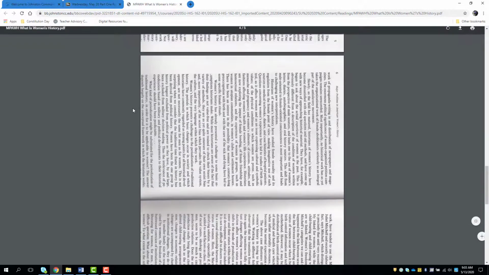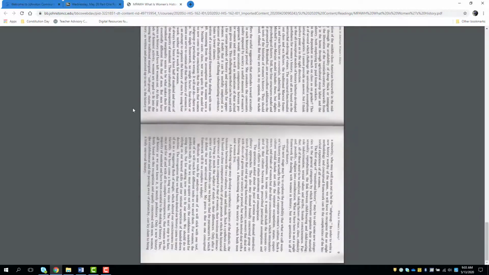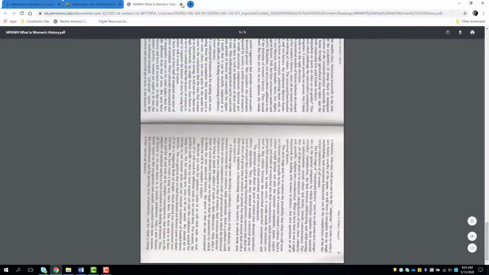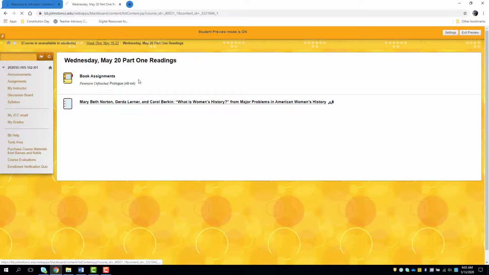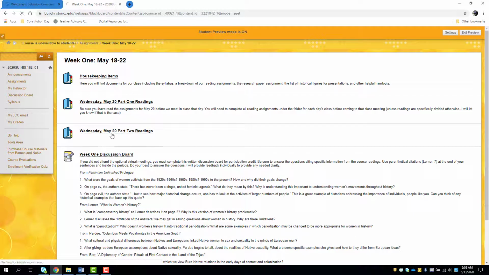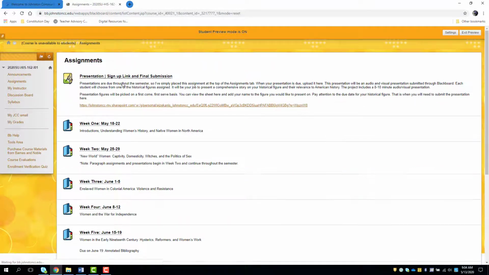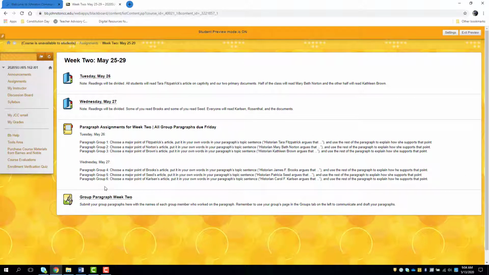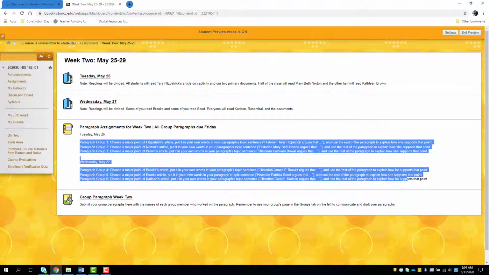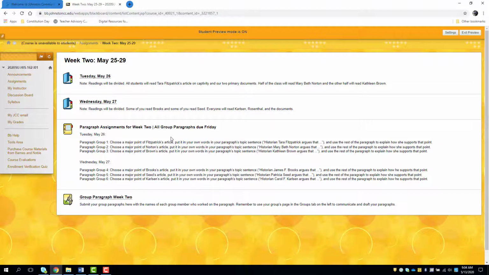It's just a short piece on women's history, and I apologize, it was hard to scan some of these, so there are a couple of sections where a couple of words are cut out, but I made sure that you can still get the point of everything. And here are the 2 articles in the document for the second part of the week. That's a little atypical because we're combining things into one day. Now if we take a look at week 2, for example, there are the paragraph assignments. These are the groups that you're going to be broken into and which question you would have.